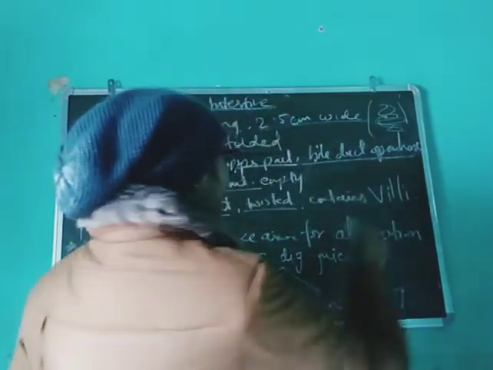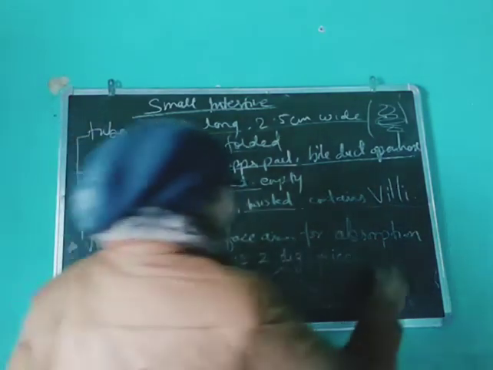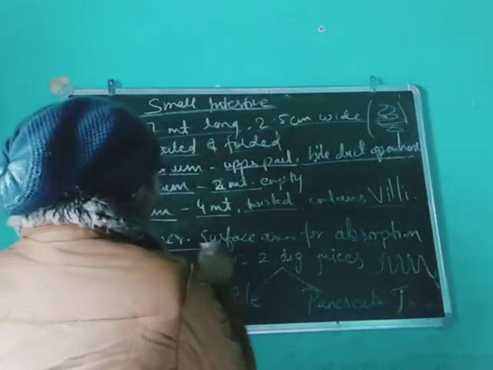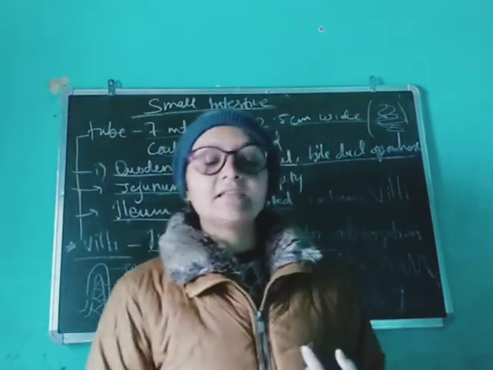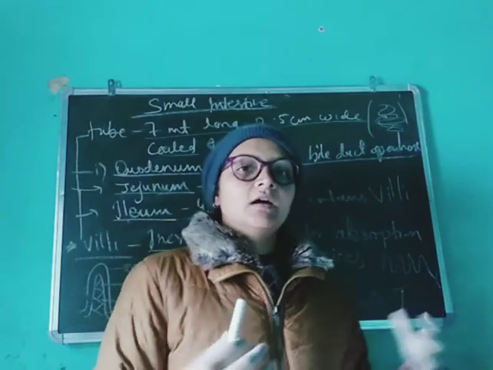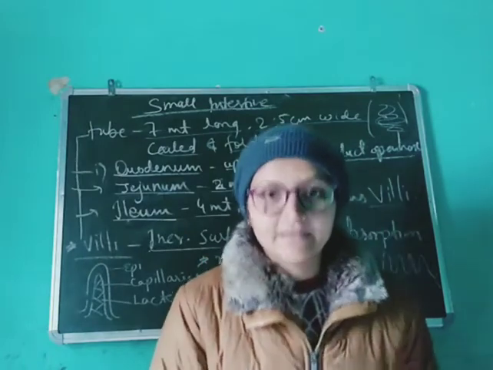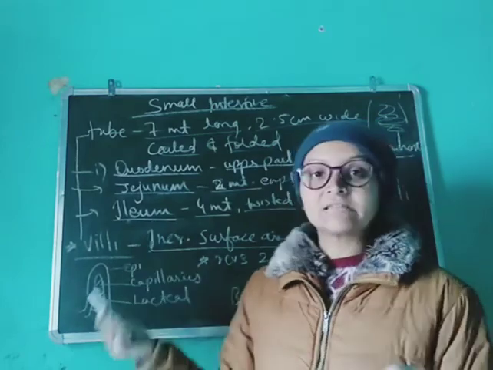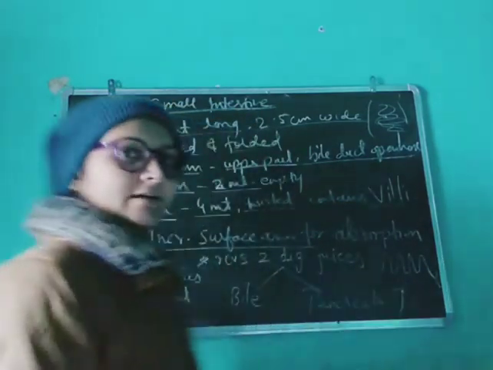What are villi? Villi are finger-like projections in the small intestine. What do they do? They increase the surface area for absorption. The main function of the small intestine is absorption, and these villi help in absorption by providing a large surface area. Along with these villi, the ileum also secretes some intestinal juice into the food.